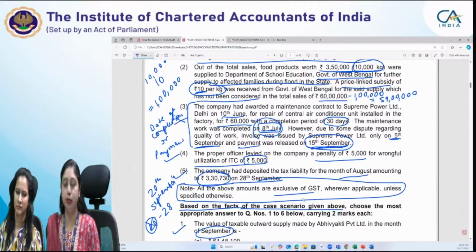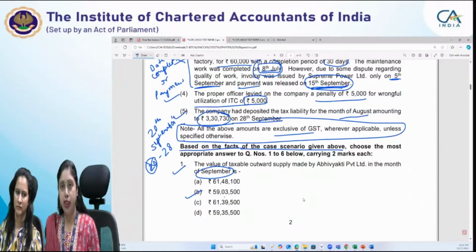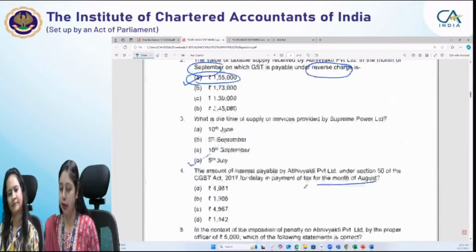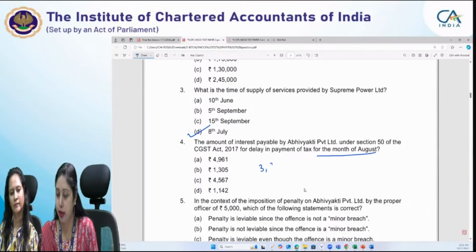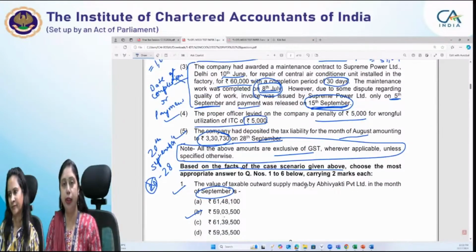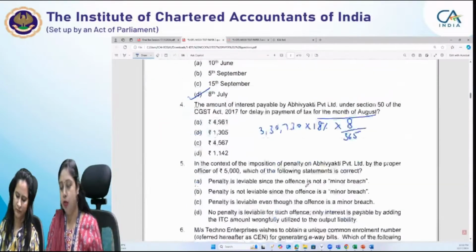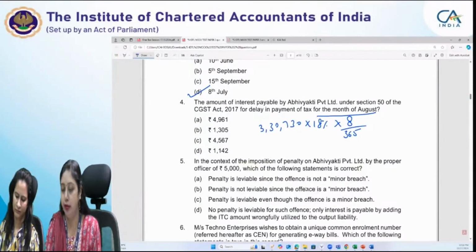Yes, Raj, you have computed it correctly. Under Section 50, the rate of interest is 18% per annum. The default is for 8 days and the amount is 3,30,730. So the interest will be 3,30,730 into 18% into 8, and we will take a year of 365 days because it is not mentioned which particular year we are referring to. Had it been 2024-23, then we would have considered the concept of leap year. But since the year is not mentioned here, we will be computing it this way. So we have got the correct answer.